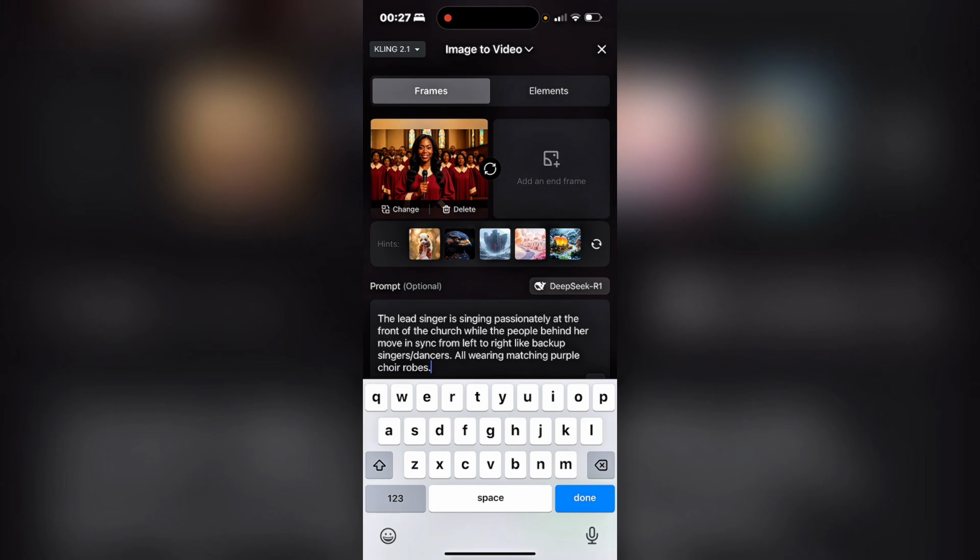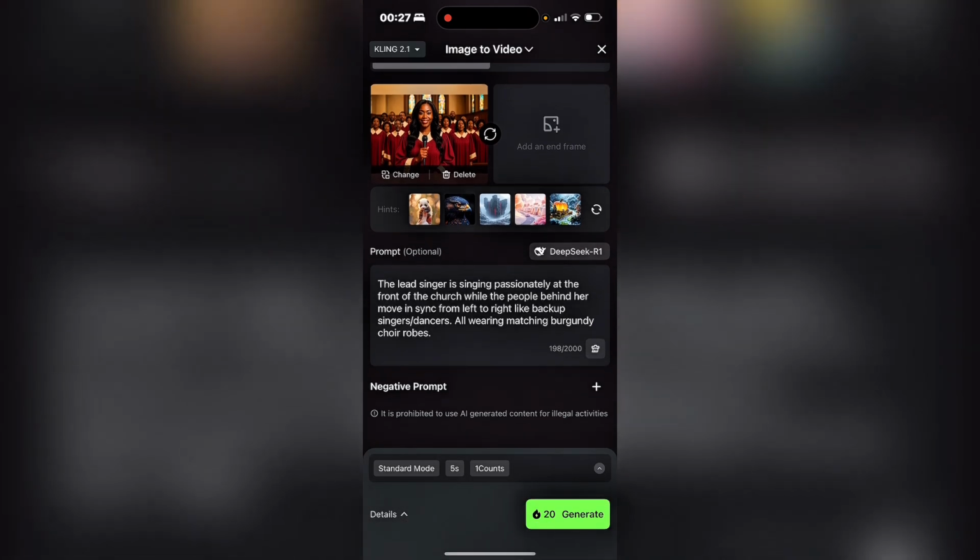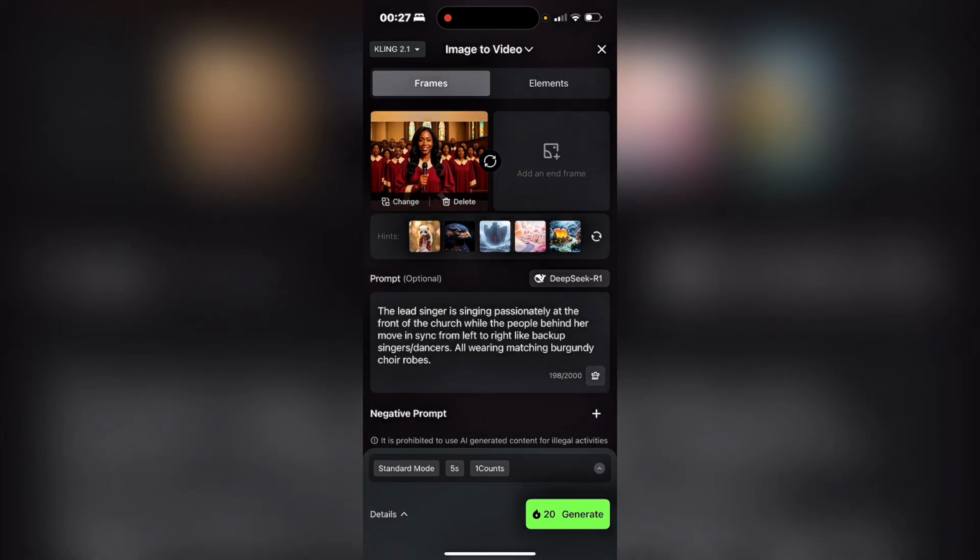And the prompt says the lead singer is singing passionately at the front of the church while the people behind her move in sync from left to right like backup singers or dancers, all wearing matching burgundy choir robes. Okay, and I'm going to click on that, and then before I send it, you see where it says negative prompt.